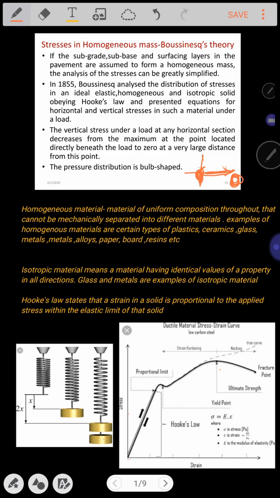Not only in the horizontal direction, it decreases in the vertical direction with increase in the depth. But where will it be maximum? At the point of contact between the wheel load and the pavement surface.